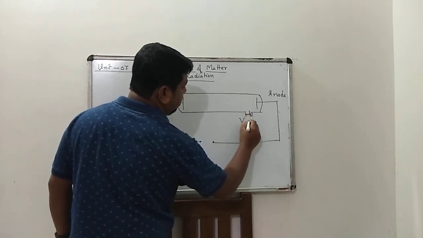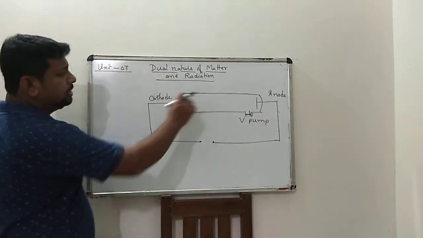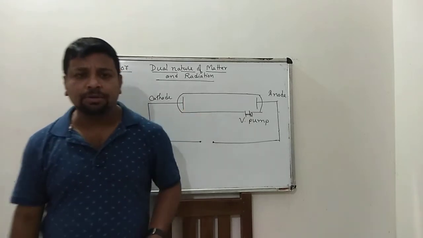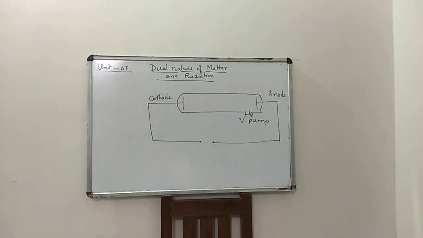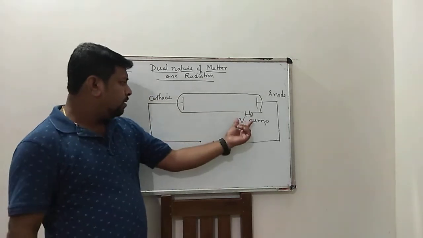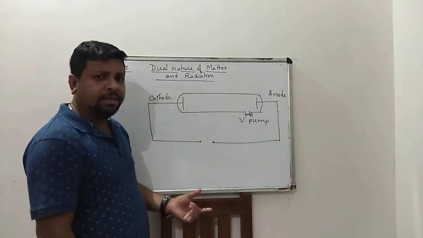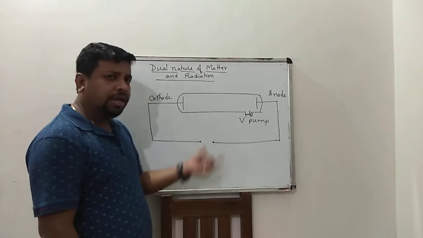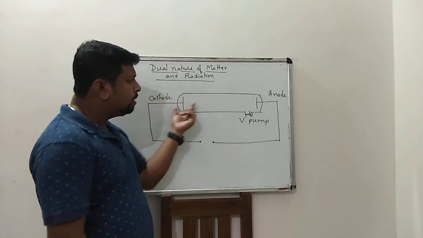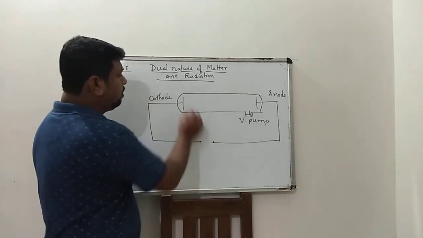This is a gas discharge tube, that means it consists of gas. If an electric field is supplied between the cathode and anode, then negatively charged particles are emitted from the cathode to the anode.